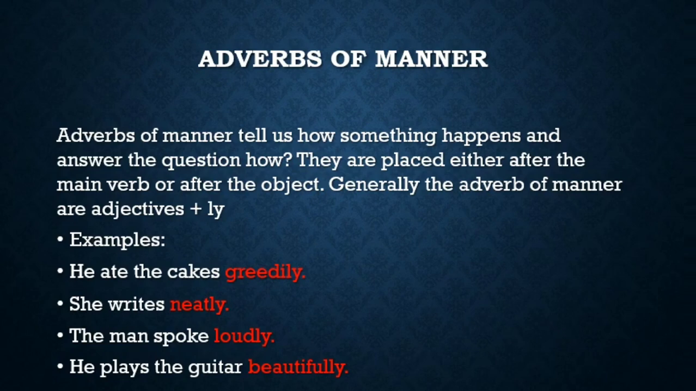She writes neatly. How does she write? She writes neatly. The man spoke loudly. How did the man speak? He spoke loudly. He plays the guitar beautifully. How does he play the guitar? He plays the guitar beautifully.